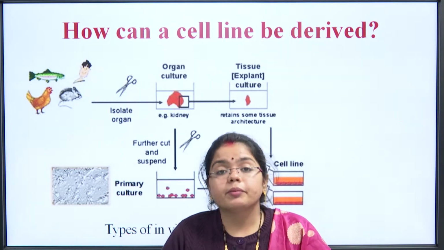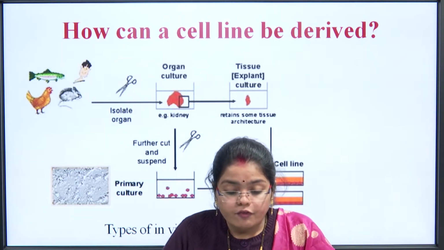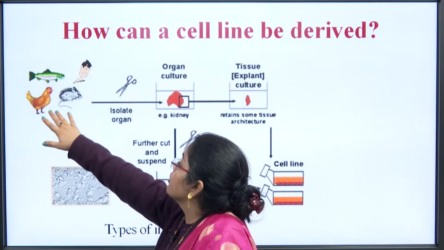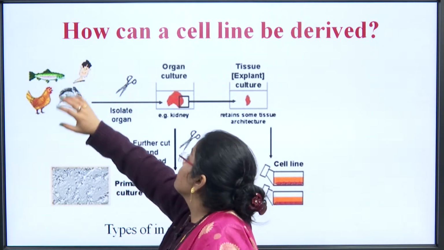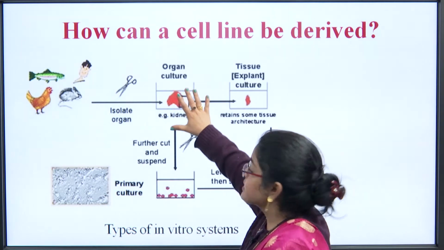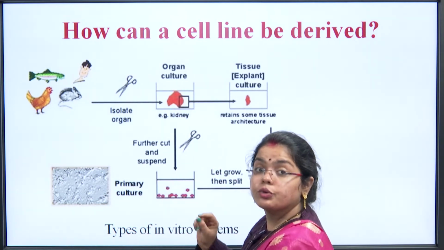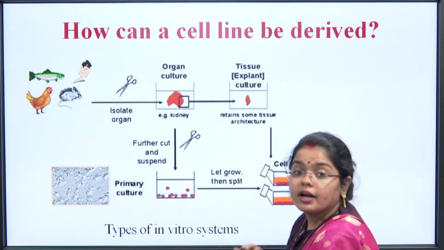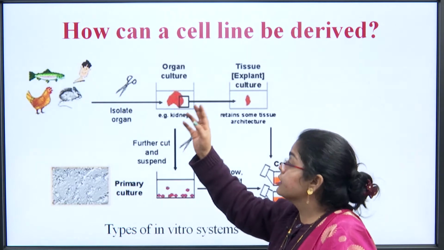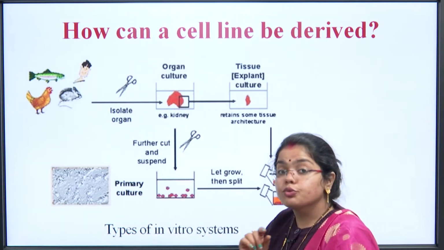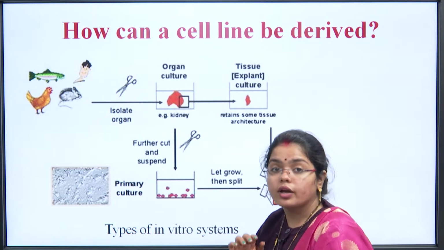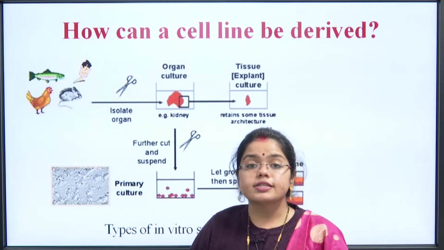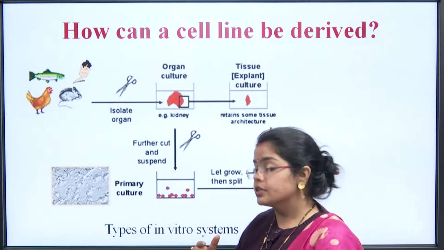Then how can a cell line be derived? How can we derive a cell line? First, as the figure says, it could be anything, like a fish, a hen, a rat, or a human being. We isolate the organ and keep it in a particular media so that the organ does not start disintegrating. Then tissue explant culture. Tissue explant culture refers to taking out the tissue from this organ and keeping it in a particular media where it does not distort, or where the cells in it do not get senesced. Then we retain some amount of tissue for further studies.